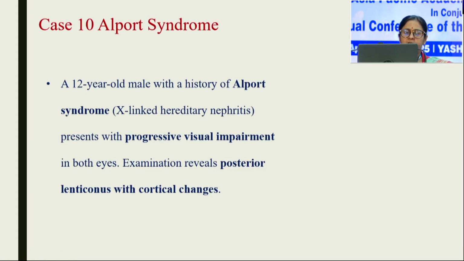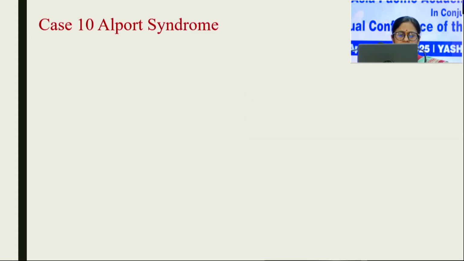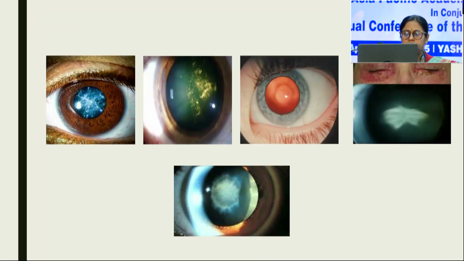Now, a case of Alport syndrome: this is a 12-year-old child who has renal failure, and on examination, the child had lenticonus. Because of lenticonus, these patients are usually amblyopic, and amblyopia management must be done after the surgery. And during surgery, we can go for a PPC with vitrectomy.